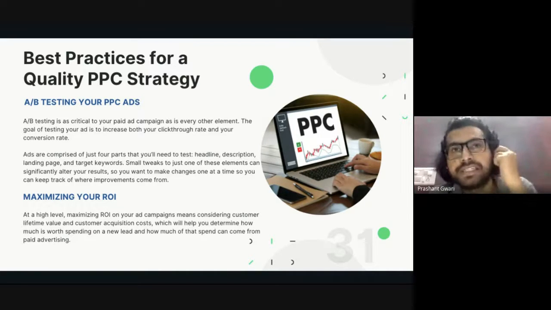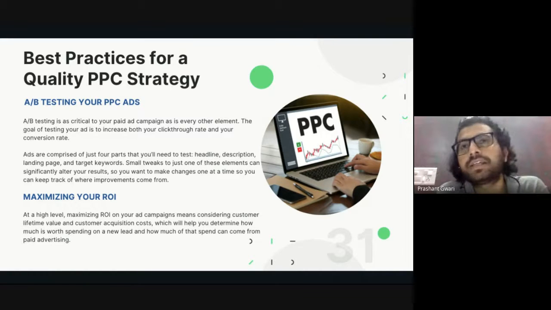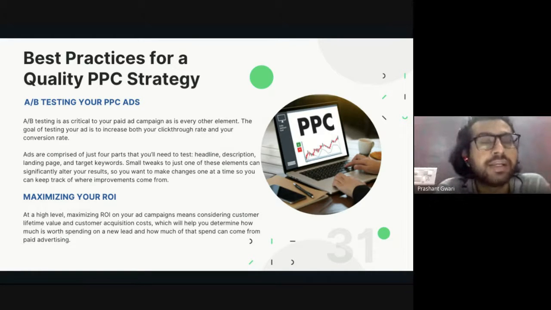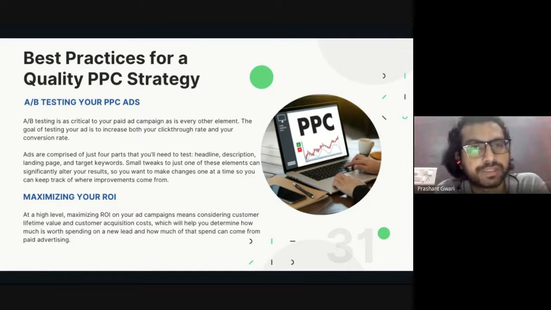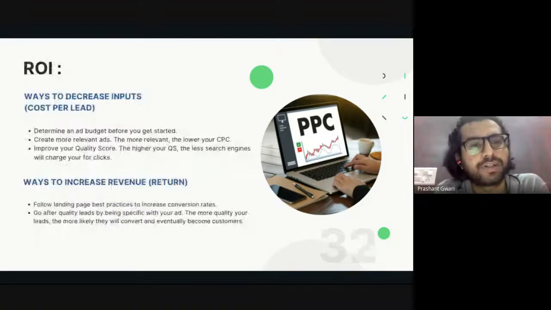If my product is digital and doesn't have any kind of manufacturing cost, and my advertisement cost is 50 rupees and my return is 500 rupees, that means my ROI is 450 rupees. So that is your ROI, return on investment. You will calculate it by the profit you are getting after deducting the advertisement cost.